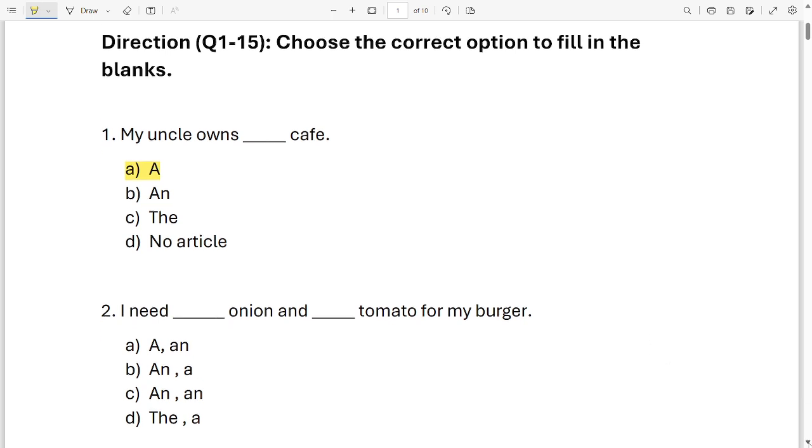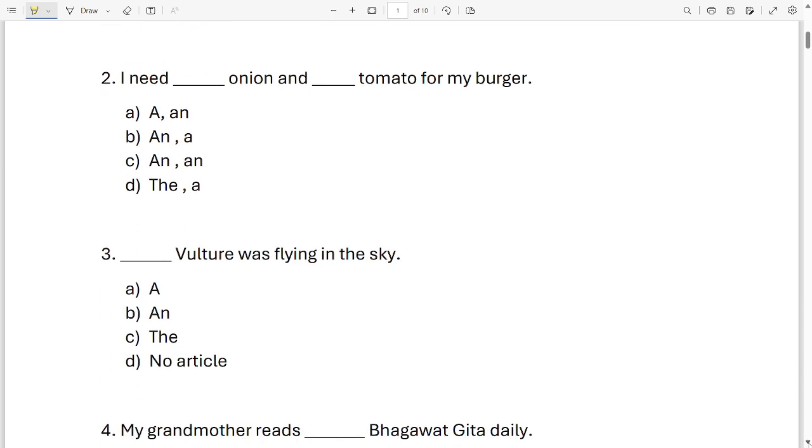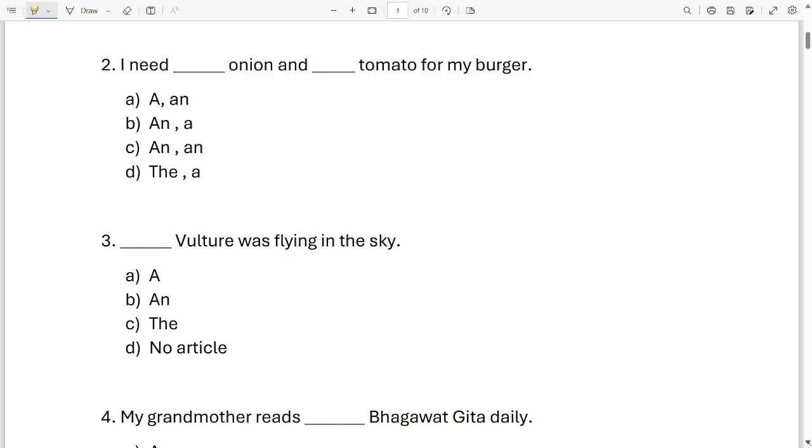Next sentence. I need dash onion and dash tomatoes for my burger. Which word will come over here? There are two words you have to fill in these blanks. Is it option A? Is it option B? Is it option C? Or is it option D? A, an, a, and, the.